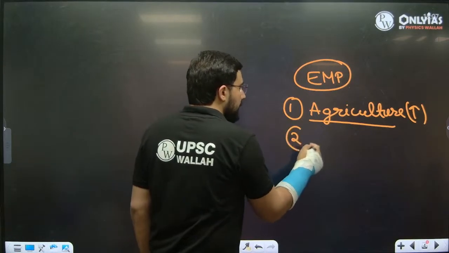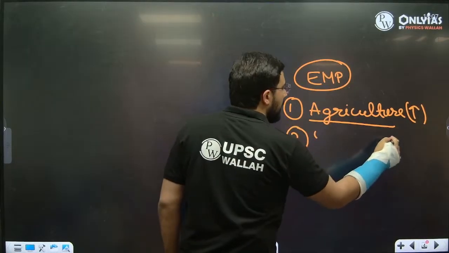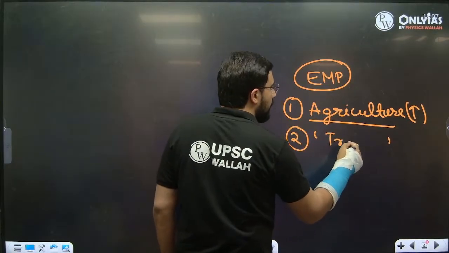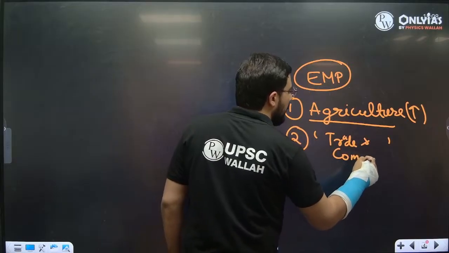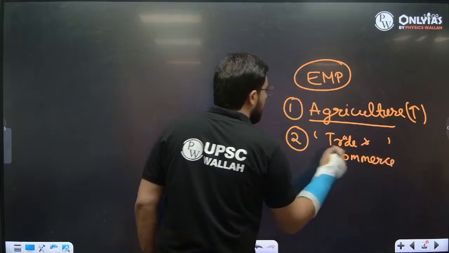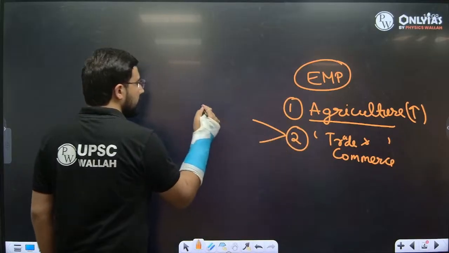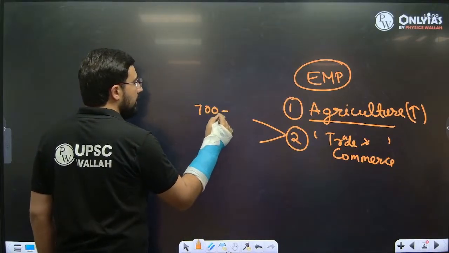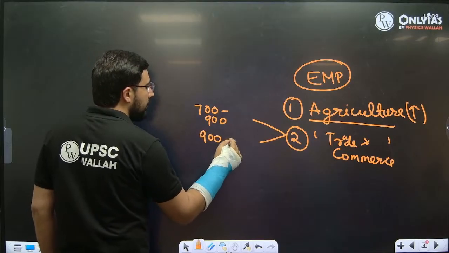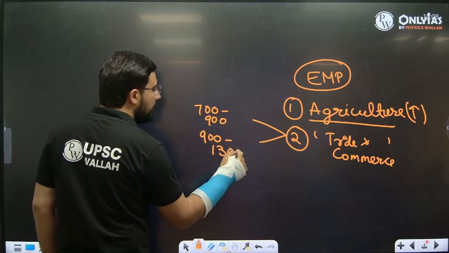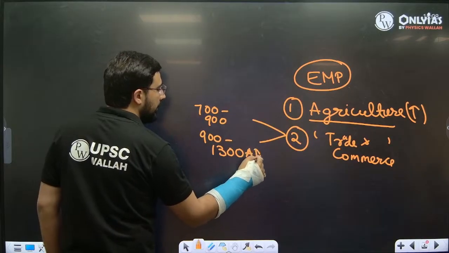Second, if we see the economy this time, we see revival of trade and commerce only after a little bit of time. There's a decline from 700 to 900, and then we see the beginning of reversal of this decline from 900 to around 1300 AD.